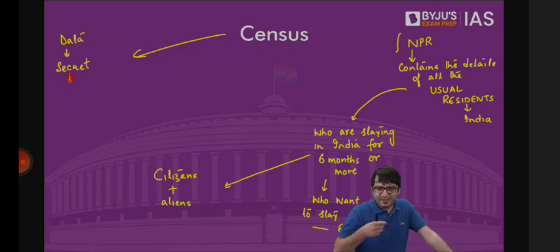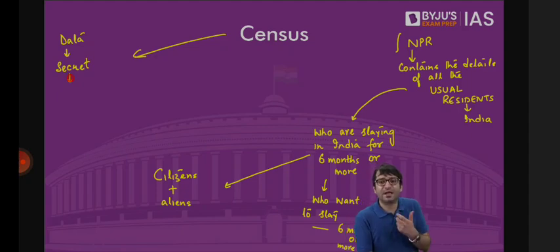Because as an Indian, I have to give a lot of details to these census officers. What is my age? What is my place of birth? What is my mother tongue? What is my SC status? What is my ST status? What is the employment status that I have? If I'm a woman, what is the fertility age? So lots of information is to be provided to census officers. And all this information is secret, cannot be revealed.